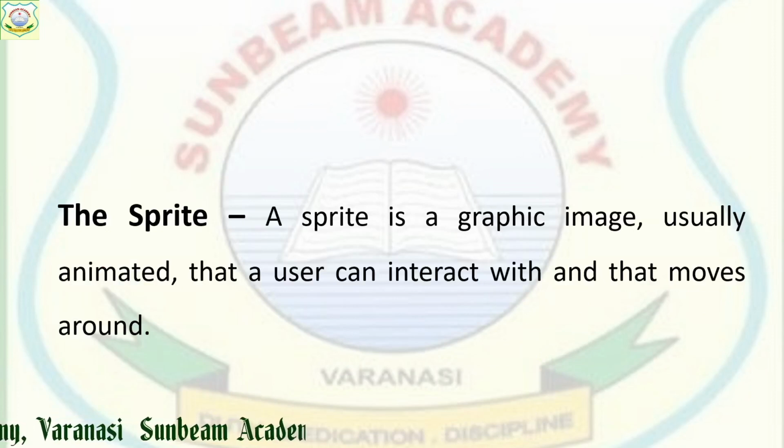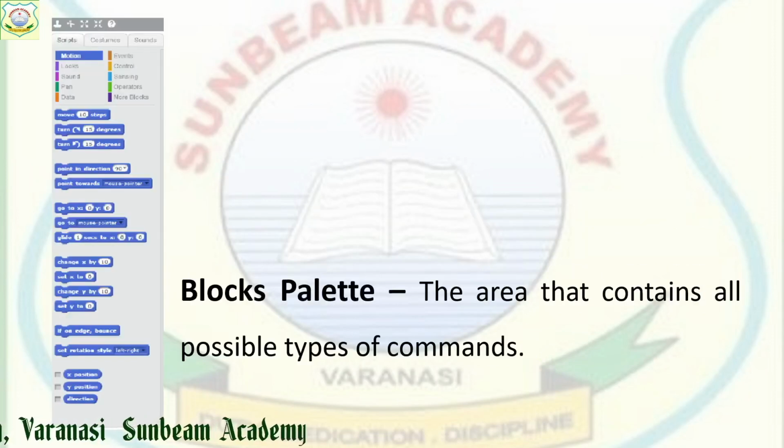Next is your block palette. What is the block palette? The block palette is the area in which all possible types of commands are there. There are different commands we get over there. With the help of these commands, we move the sprite in any way on the screen, right? So this is your block palette. We will see the categories of the block palette later on.